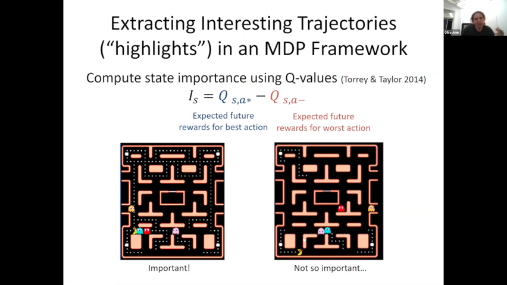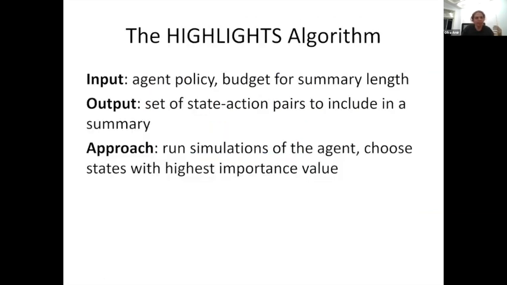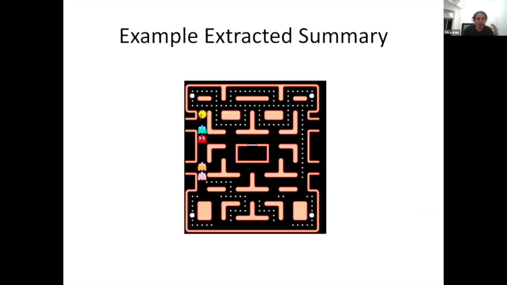And then we have an algorithm that creates this policy summary, we call it highlights, basically by running simulations of the agent and collecting states, computing this importance score, and taking the states with the highest importance score. Okay, you can do it online or offline, it doesn't really matter. And then you would get the equivalent here of Pac-Man as Michael Jordan, and you can see it eating power pills and escaping ghosts and doing all these things. So this is one idea.